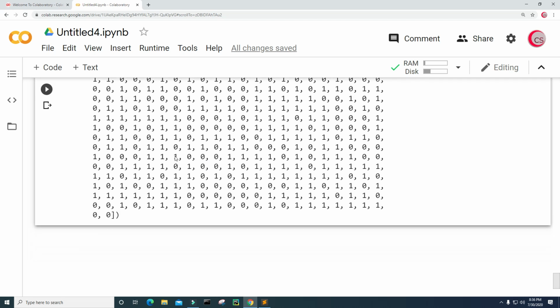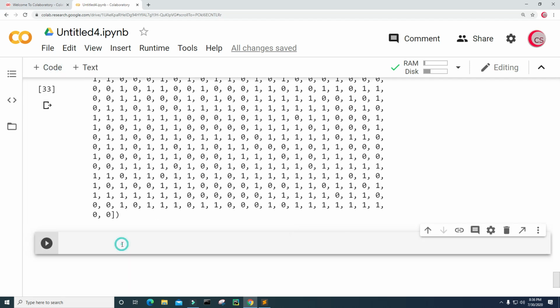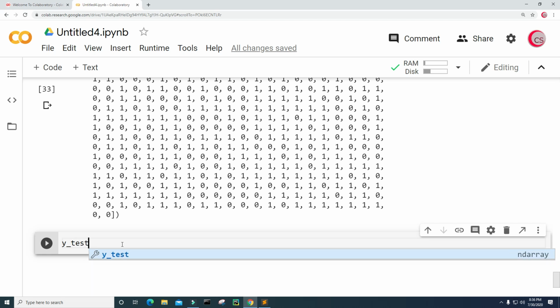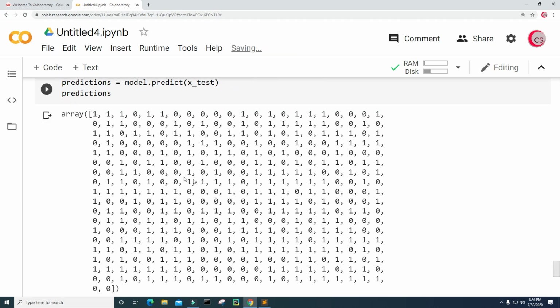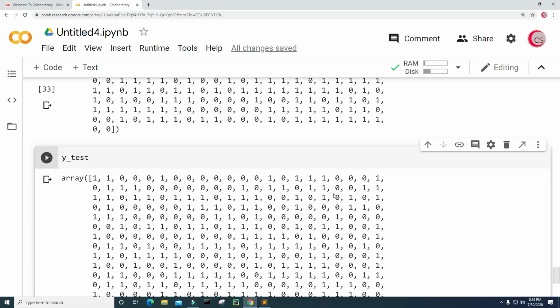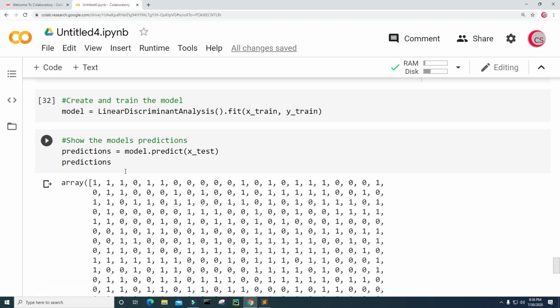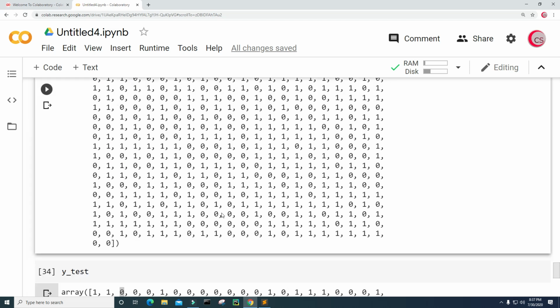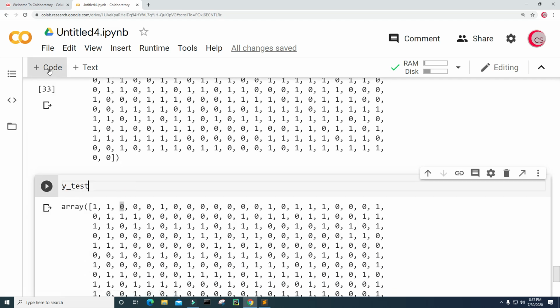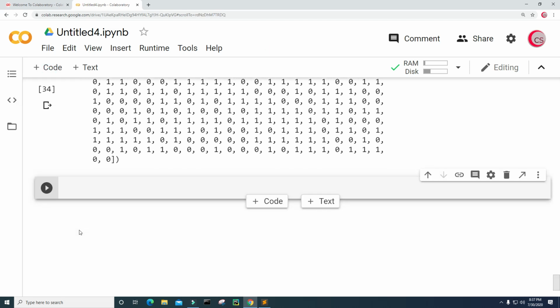So let's go ahead and create a new cell. And let's just put y_test here and let's run this. Okay, and we can see a few match and a few don't. So like here, the y_test data set has 0, and on the prediction here, it has a 1. Okay, so the model obviously is not perfect, but let's go ahead and continue and let's get some metrics on the model and see how well it's doing.